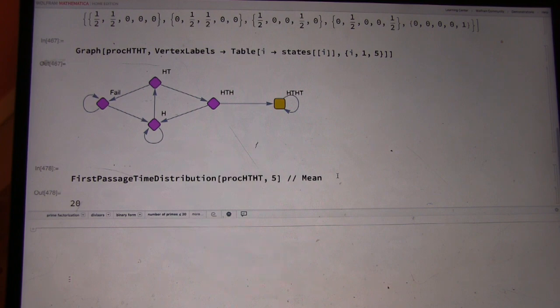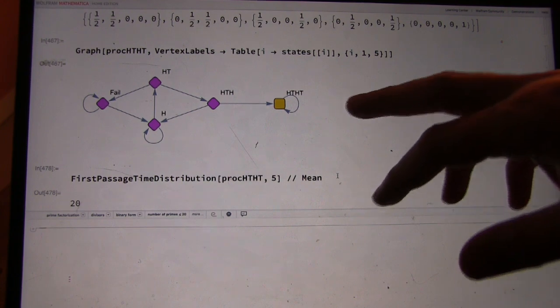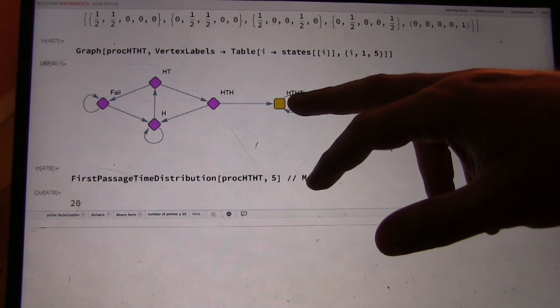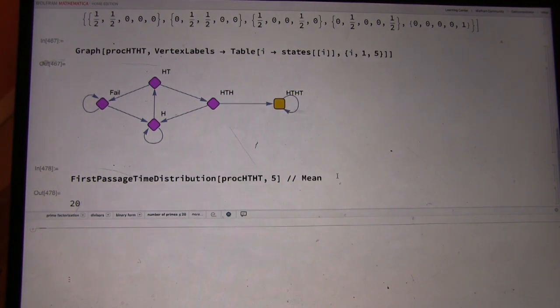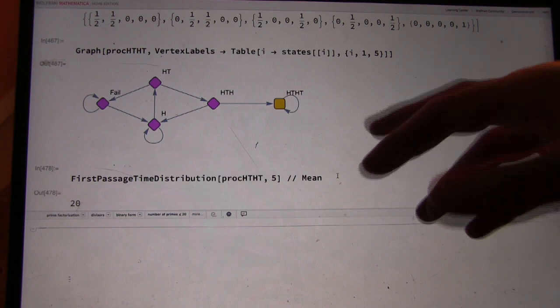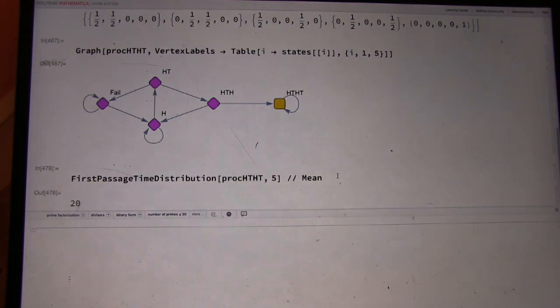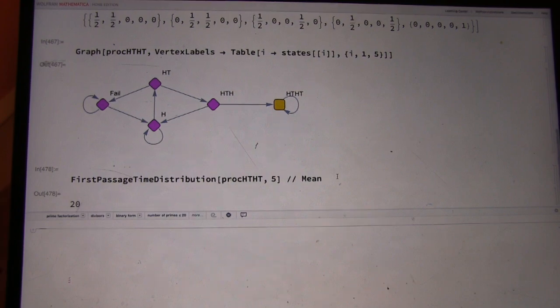So that's what we're going to study. We're going to learn a different way of looking at this problem that tells us how to answer these problems almost in our head, which is incredible. And then in the last video, we're going to talk about all 16 cases and how long they take. Okay. So the first one, this head-tail, takes 20, and then we're going to look at all of them and see what we find.